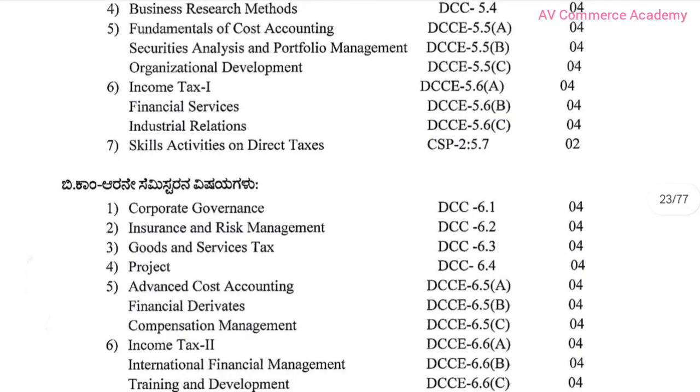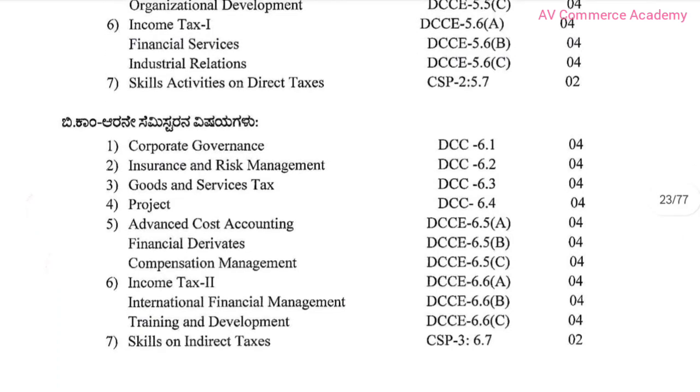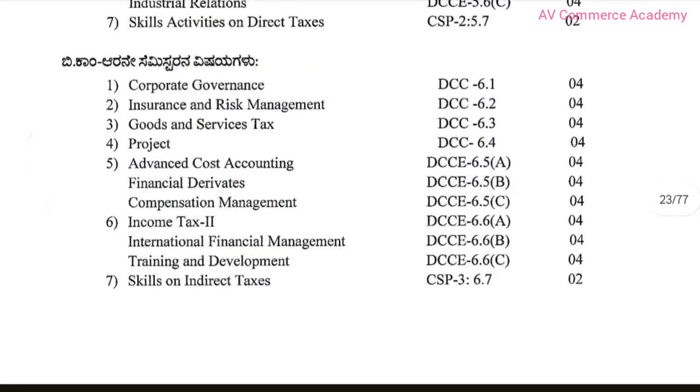And next is the BCom sixth semester subjects. First one is Corporate Governance, second is Insurance and Risk Management, third is Goods and Service Tax, fourth is Project, and fifth has three subjects, you have to choose one: Advanced Cost Accounting, Financial Derivatives, and Compensation Management. The next one also has three subjects, you have to choose one: Income Tax 2, International Financial Management, and Training and Development. And the last, seventh one is Skill on Indirect Taxes.